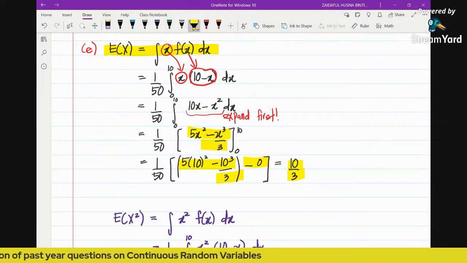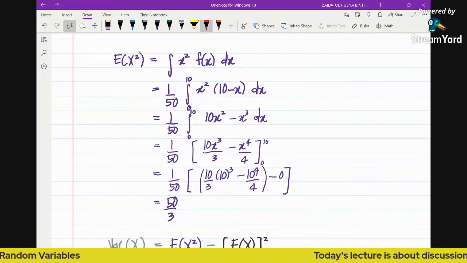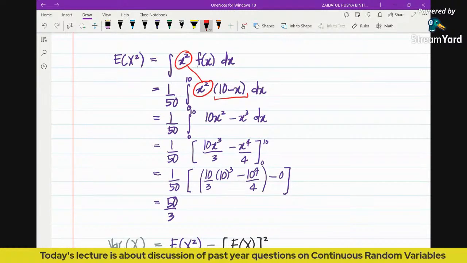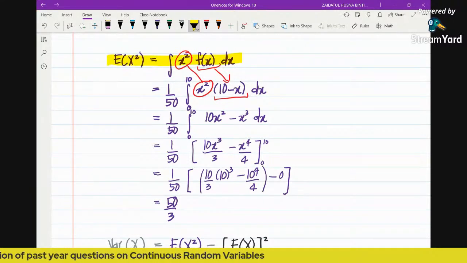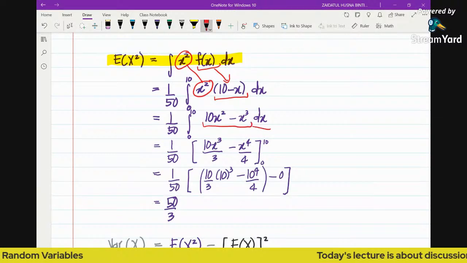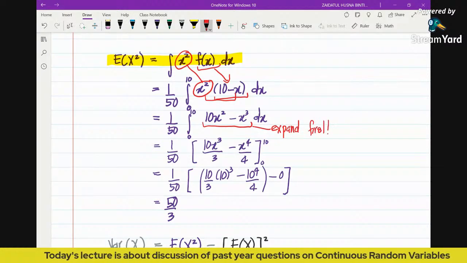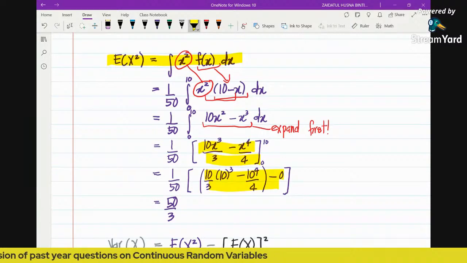Next, find the expectation of x squared. We do the same thing also. Please bear in mind, this is the formula. The x squared here is coming from the formula, while this one is coming from the PDF. We bring it down. So this is the formula of the expectation of x squared. Make sure you expand first, expand these two first, before you start integrating. After you integrate and substitute limits, you will get this value.